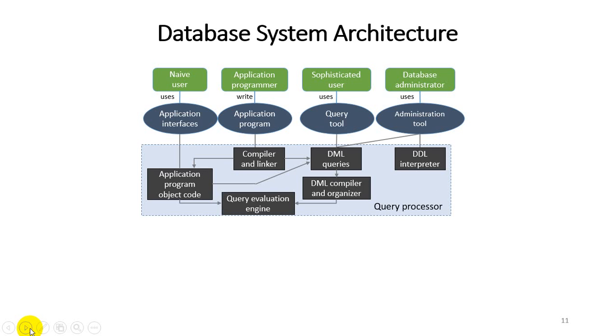Then the query evaluation engine performs the requests transmitted by the DML compiler and provides the result to the naive user. It is an intermediary between the application programmer, the sophisticated user, and the end user. It executes the lower level instructions generated by the DML compiler. So that is one of the functionalities performed in the query evaluation engine.